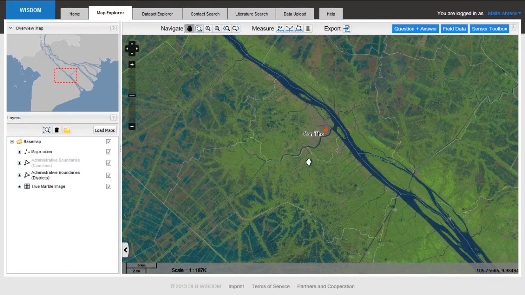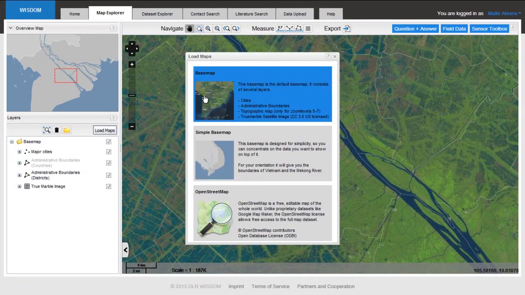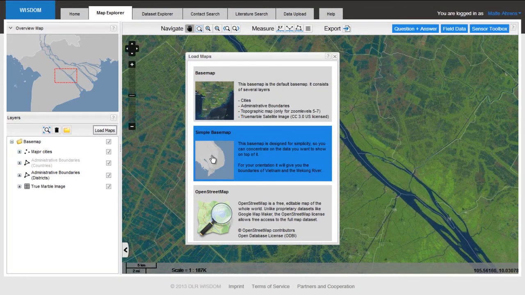I can turn this tool off again, and now I also have a chance to load different types of maps as a background. You can see now that we have this green satellite image type of background map all the time, but I can also choose other maps as background maps. So if I click here at Load Maps, I can choose between this satellite base map as a background map, or a very simplifying kind of greyish base map that only gives me country borders and large water bodies.